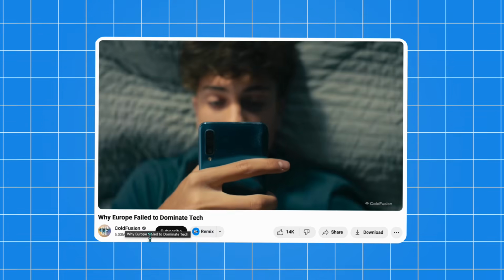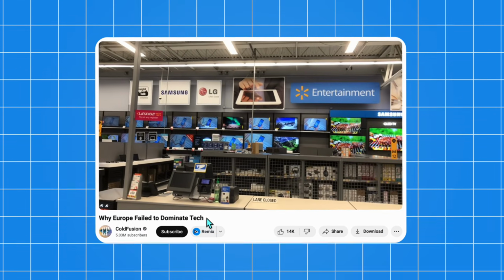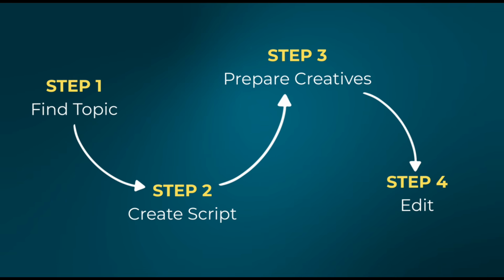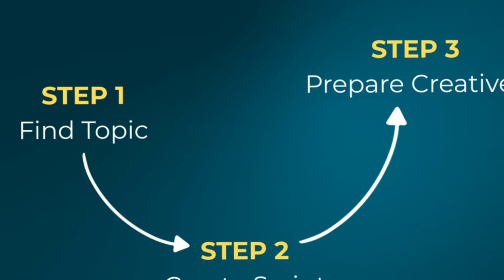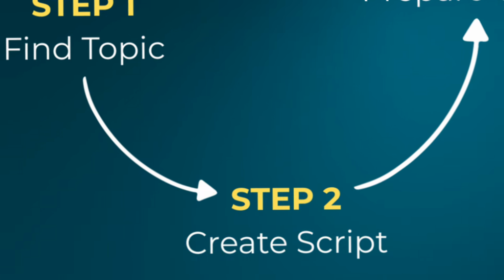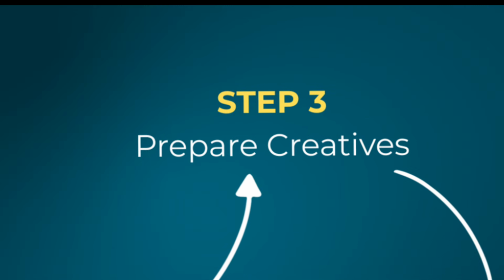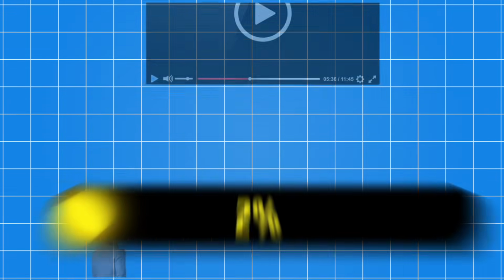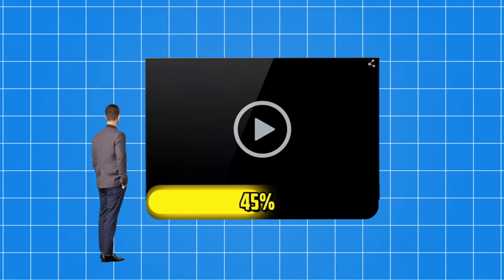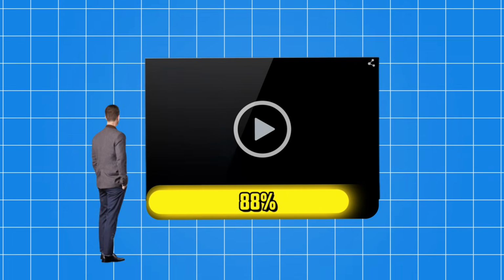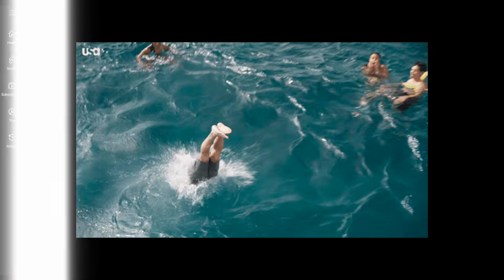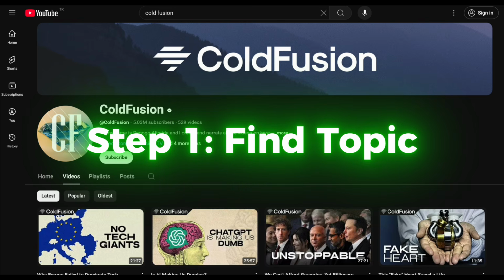Their scripts are so good I didn't even realize I'd already watched a couple of their videos. In this video, I'm breaking down exactly how they do it, step by step: how to find the perfect topic, how to use AI to write smooth scripts, how to prepare creatives, and how to put everything together fast and clean. Stick around till the end, and you'll learn how to create with AI and earn without showing your face. Let's dive in.